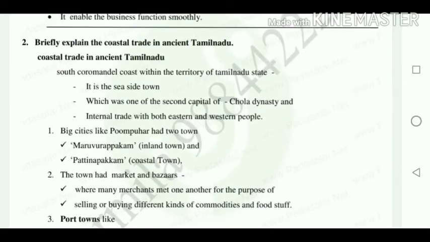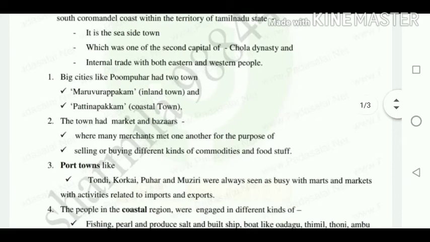Here they said about the big cities like Marur Pakam, an inland town, and Patinapakam, a coastal town, and in these towns many markets and bazaars are there. There the merchants met one another for the purpose of selling or buying different commodities and foodstuffs.